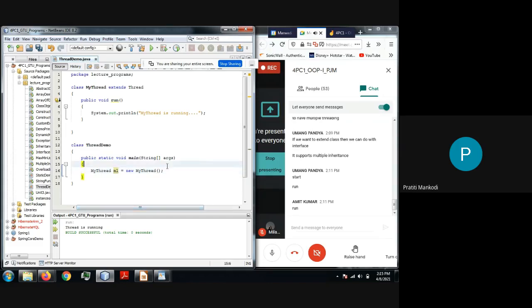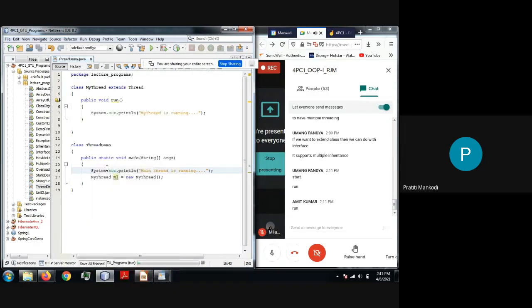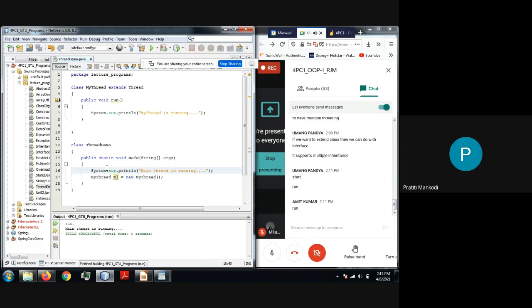Let's say I'm having one more System.out.println, giving a message "main thread is running". Let us execute it. So what is the problem, guys? I am only getting "main thread is running". I am not getting the my thread output. Why? Anybody can help me out in this?